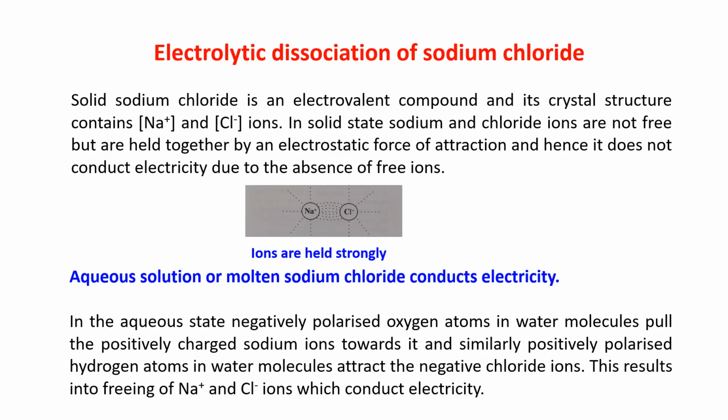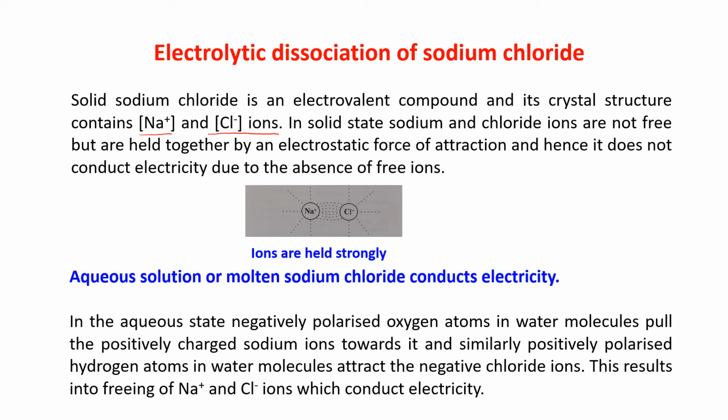Electrolytic dissociation of sodium chloride. Now, solid sodium chloride is an electrovalent compound and its crystal structure contains Na+ and Cl- ions. In the solid state, the sodium and chloride ions are not free. Why are they not free? Because they are held together by an electrostatic force, and their electrostatic force of attraction is very strong. And that is why they are not free.